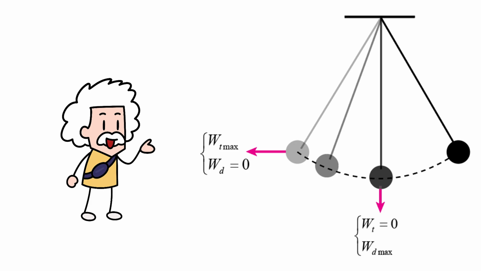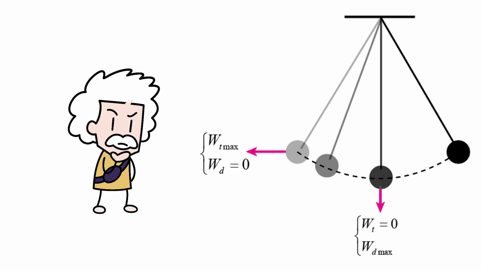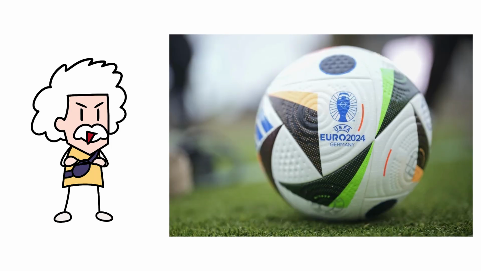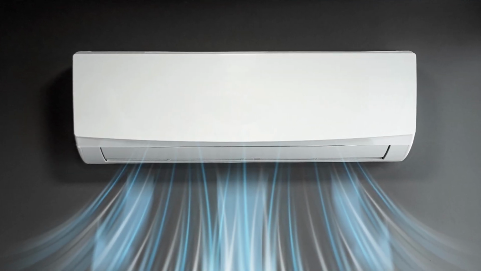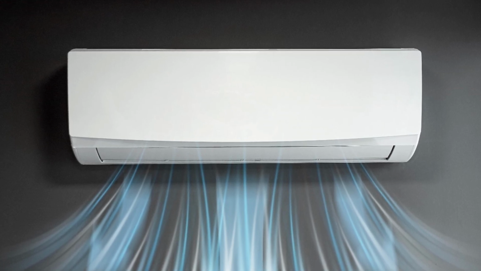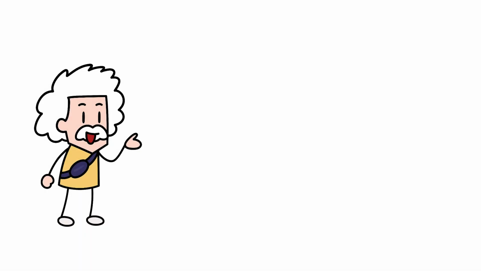Energy is a physical quantity that represents the ability to do work. To put it simply, energy exists in all objects and is used up whenever an object does something. For example, when a ball rolls on the ground, it has energy called kinetic energy. When your air conditioner is running at home, it uses energy called electrical energy. The unit of energy is the joule.